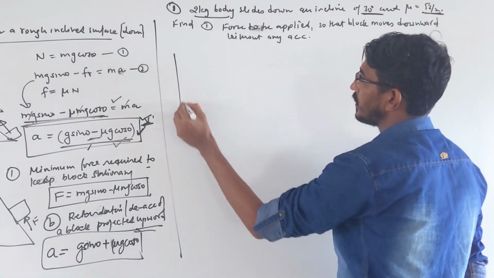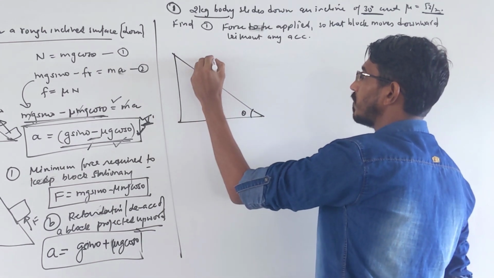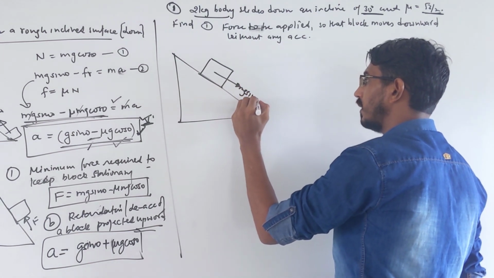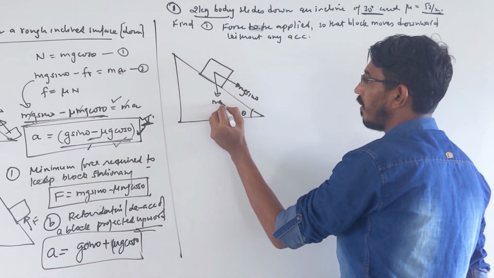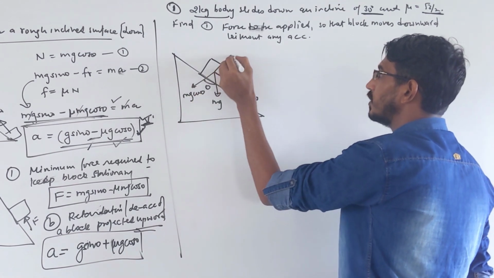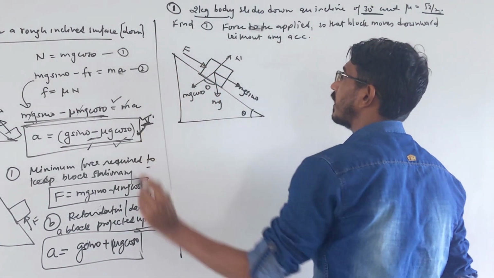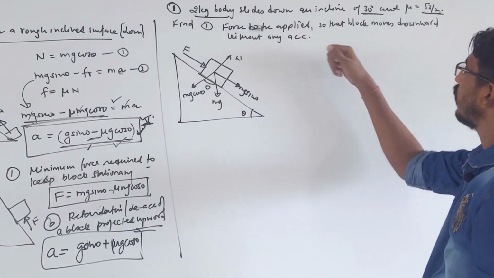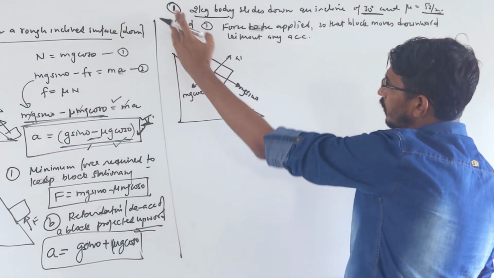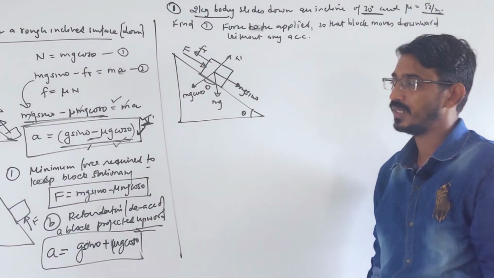Okay, let me draw the picture first. The diagram will look like this. Suppose this angle is theta and the body is placed here. What forces are acting? mg sin theta here, mg cos theta here, this angle again theta, this is the normal reaction, and we are applying a force here. The body is moving downward, so the friction force Fr will act upward.